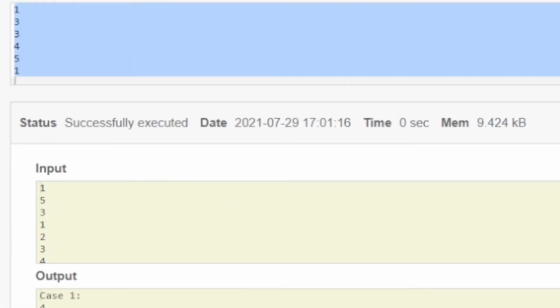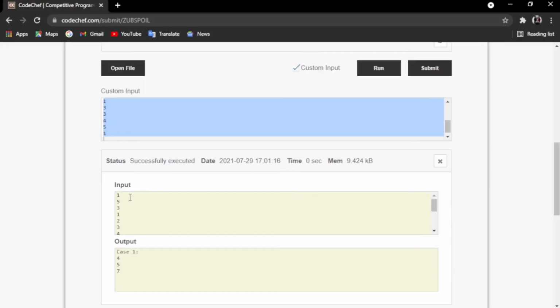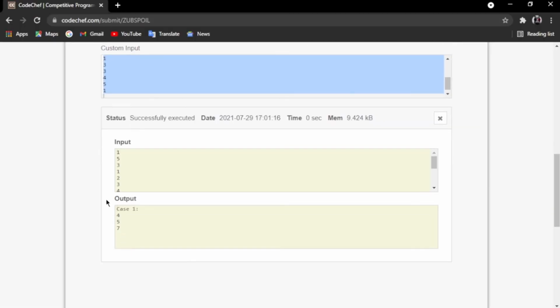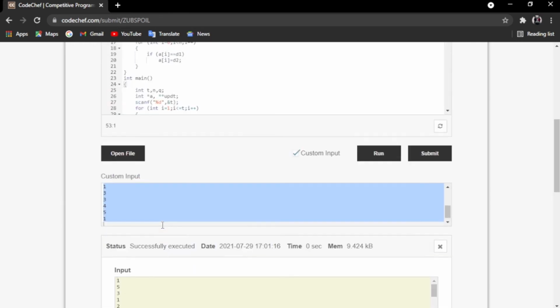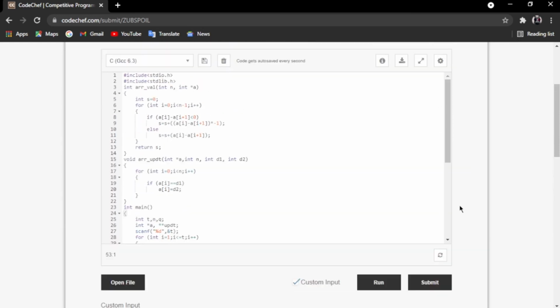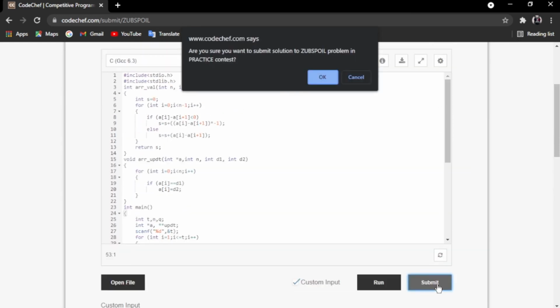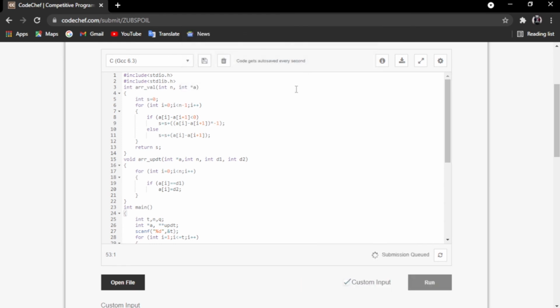As you can see, my code got successfully executed. This is the input, this is the output. So the output matches very well with the sample output and the sample input as well. So I thought of submitting my code. So I clicked on submit. Are you sure you want to submit solution? Okay, of course, I want to submit. Let's see.